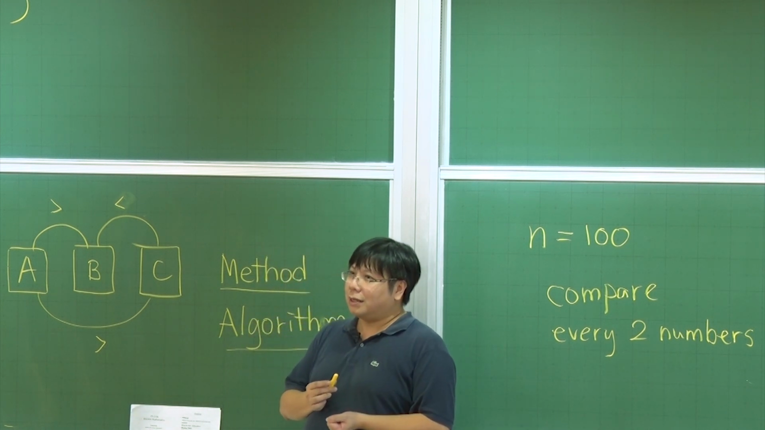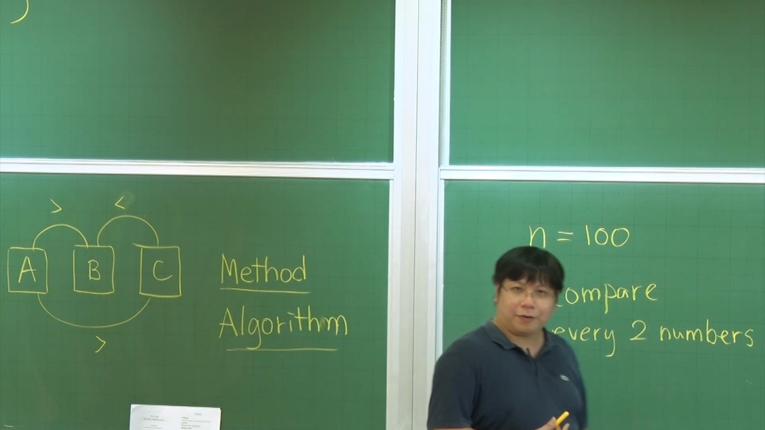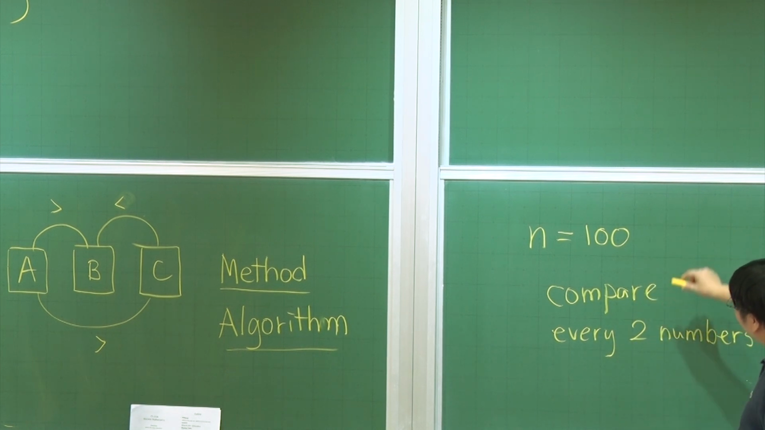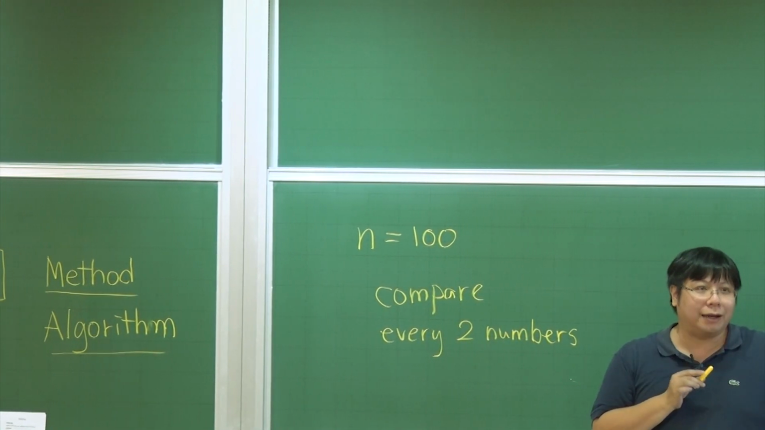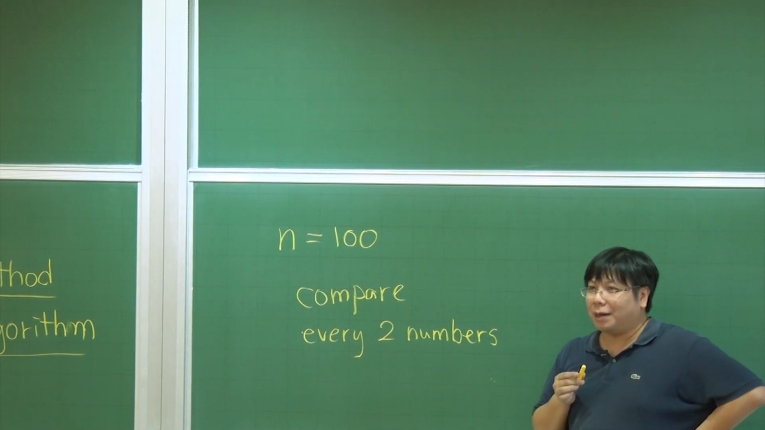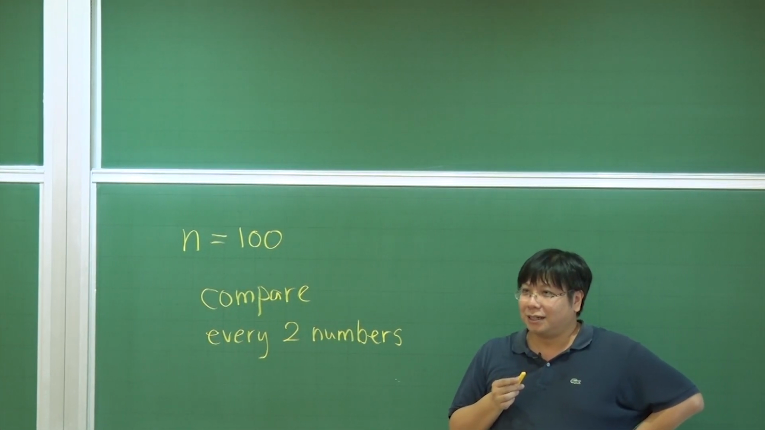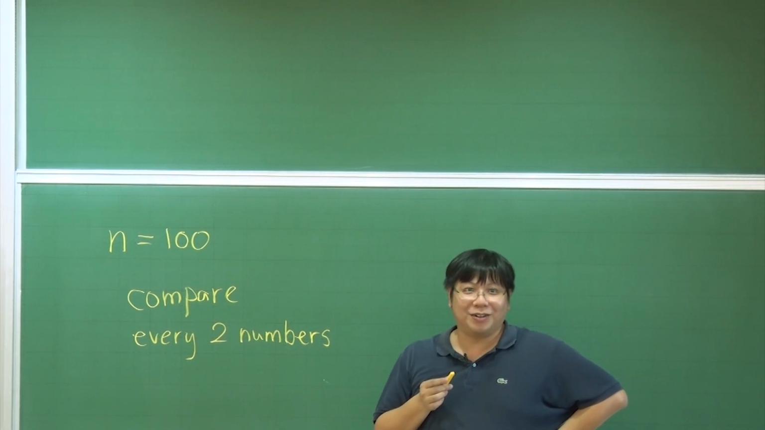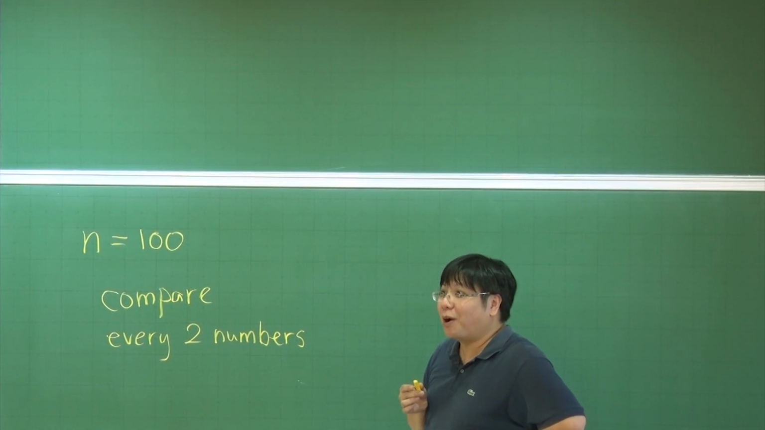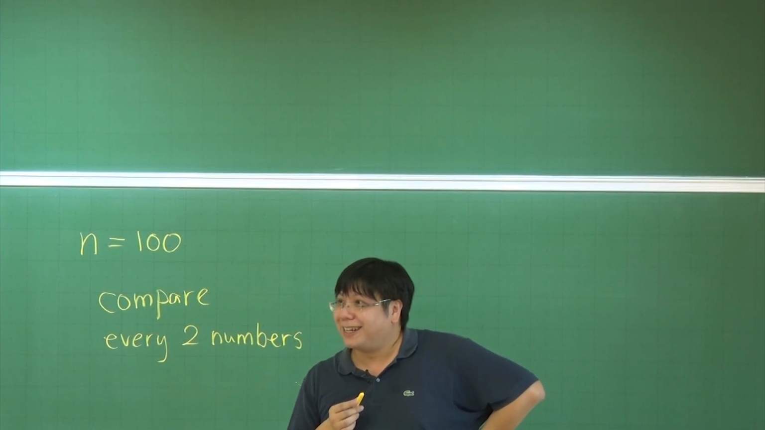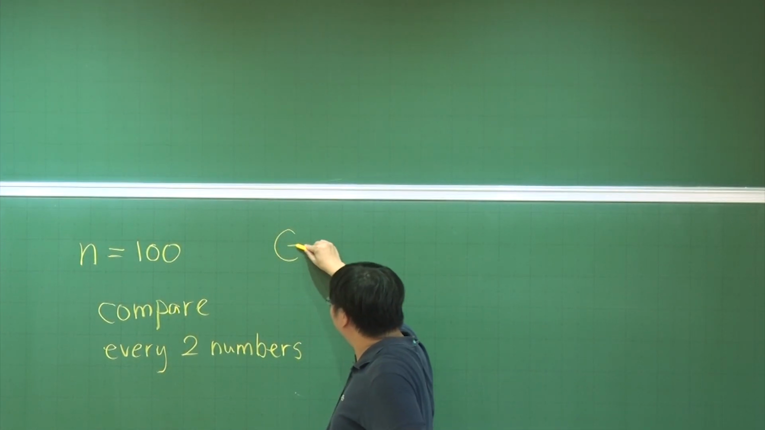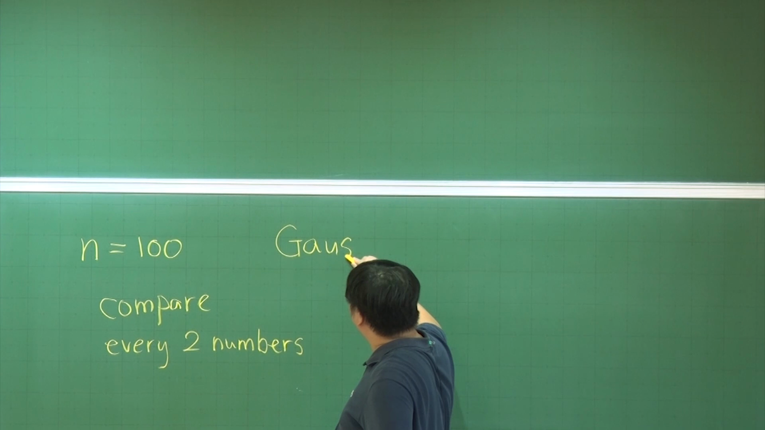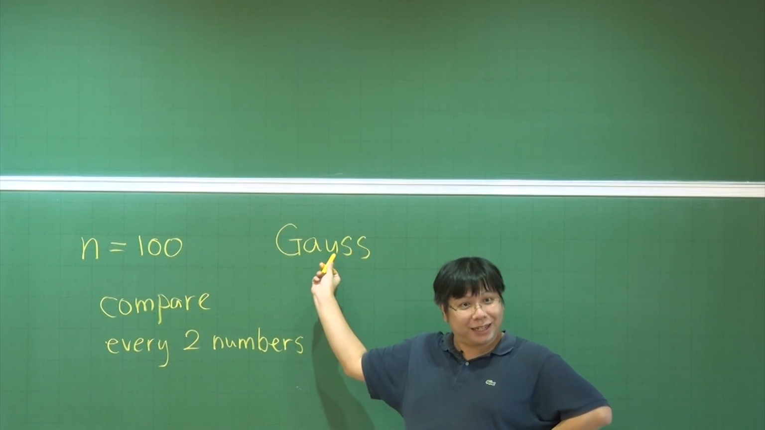And what else? Is it fast? If I have 100 numbers, and I need to compare all of them, how many comparisons do we need? How many? This is a problem that was asked by a primary school teacher to Gauss. You should know Gauss, right?